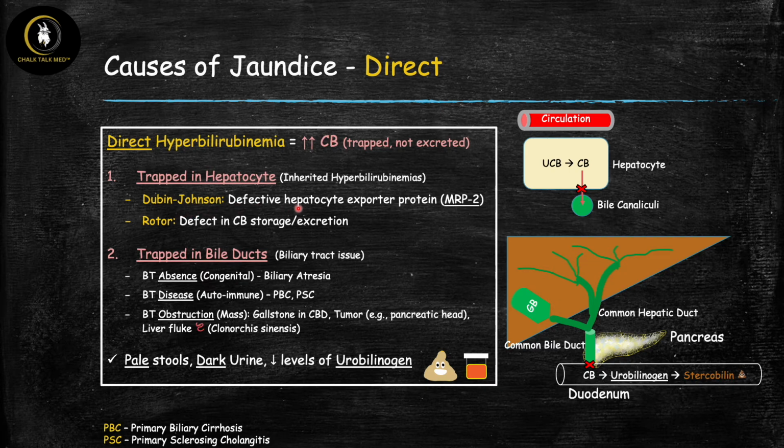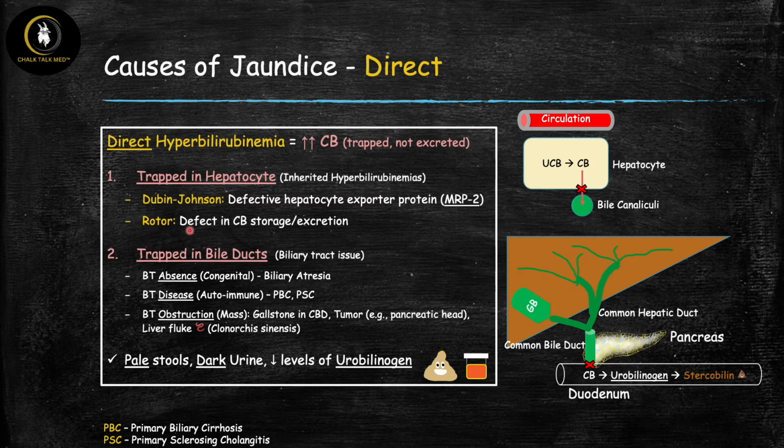So here, the defect is in this hepatocyte exporter protein MRP2 that's responsible for dumping the conjugated bilirubin from the hepatocyte into the bile canaliculi. So because this protein is defective, this conjugated bilirubin is going to build up and back into the circulation, leading to high levels of conjugated, aka direct, bilirubin.